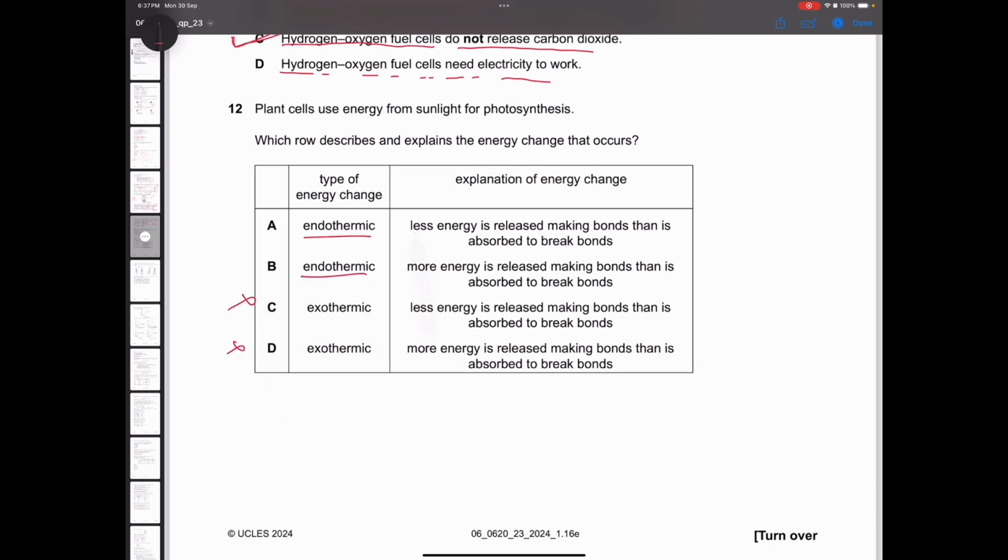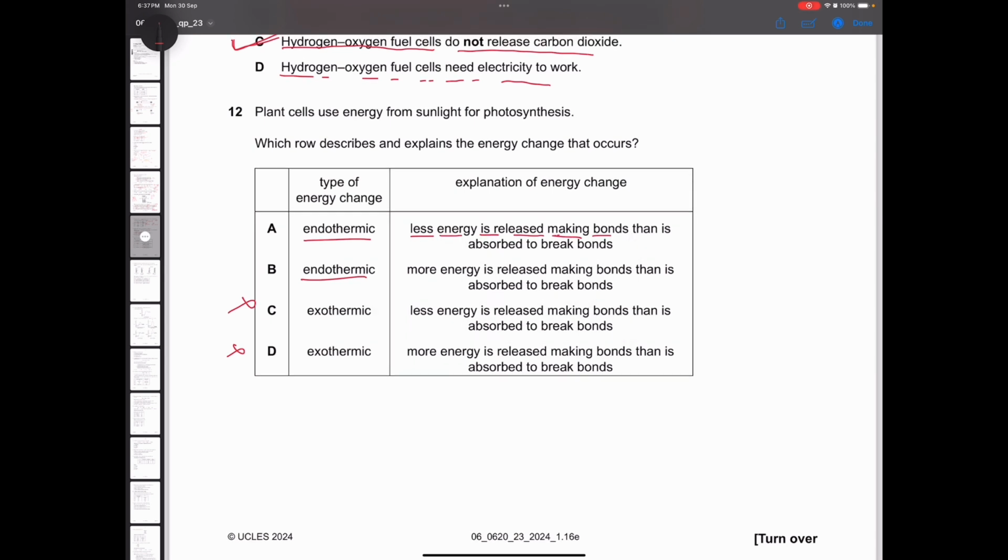Now, less energy is released in making bonds than it is absorbed to break the bonds. What this statement is saying is that if the loss of energy was 200 kilojoules, the gain of energy is 300 kilojoules. Gain is 300, loss is 200. Overall, is the energy increased? Yes, because the loss was 200 but you have gained 300. So the extra energy you have now is 100. So statement A is the correct answer.